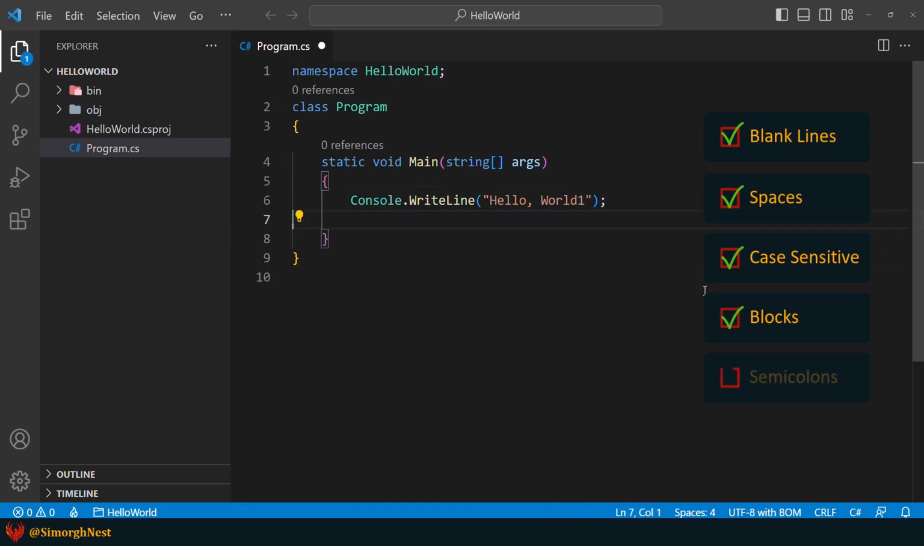Alright, the next rule is about semicolons. Every C# statement ends with a semicolon. The semicolon tells that the current statement has been terminated.